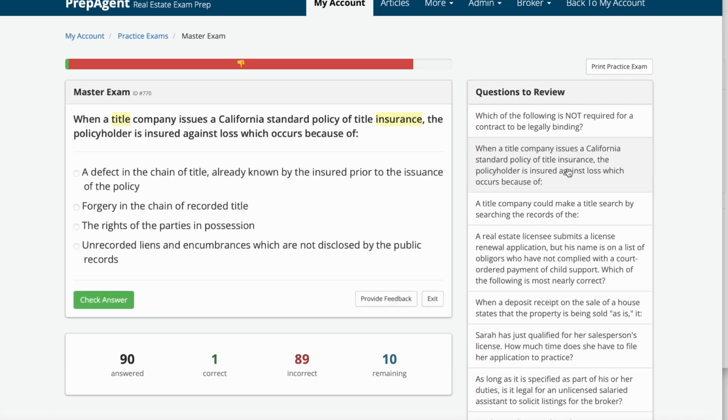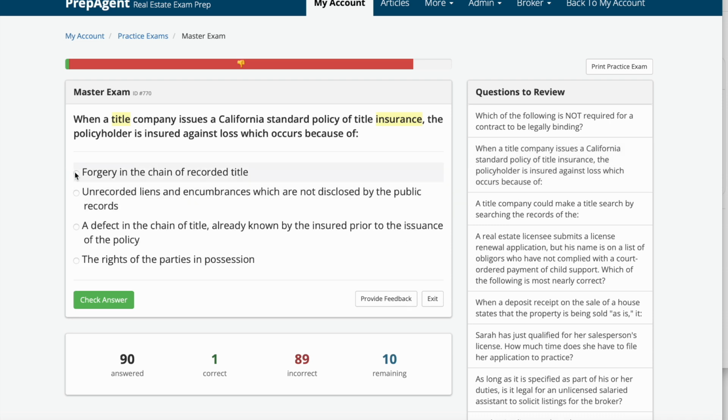When a title company issues a California standard policy of title insurance, the policy holder is insured against loss which occurs because of A, defect in the chain of title already known by the insured prior to the issuance of the policy, B, forgery in the chain of recorded title, C, the right of the parties in possession, or D, unrecorded liens and encumbrances which are not disclosed by the public records.